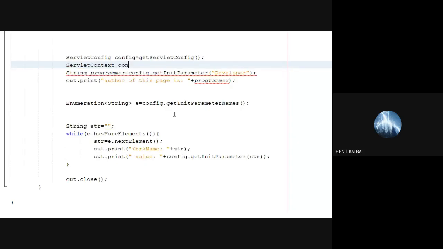Suppose you want to know what are the context parameters. So you can create an object of context, right?